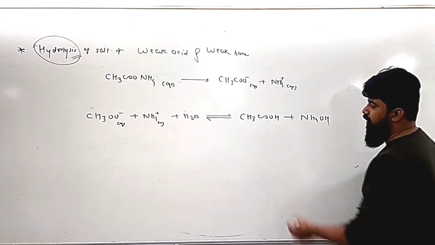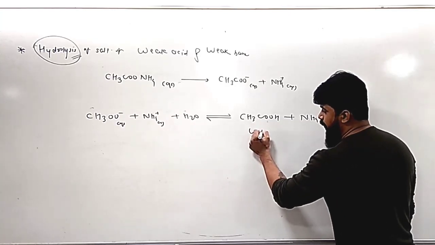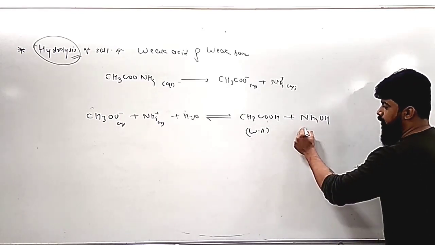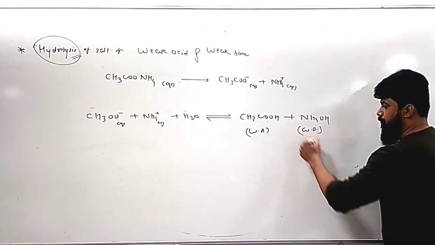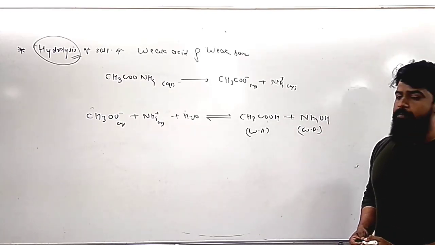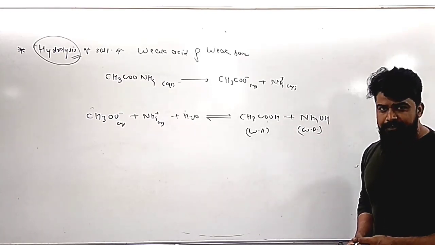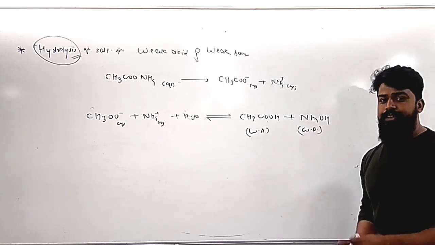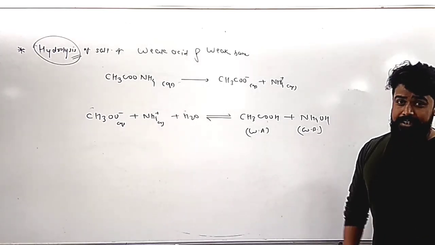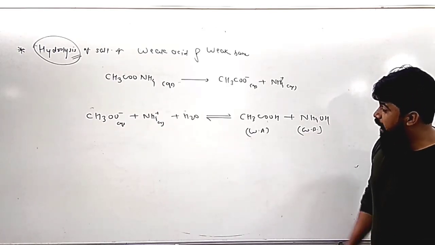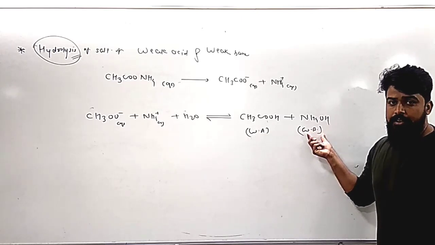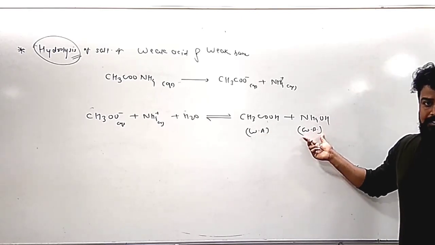But guys, the point is that acetic acid is a weak acid and ammonium hydroxide is also a weak base. In the earlier examples, we saw that the weak component remains undissociated and the strong component dissociates, due to which the solution becomes acidic, basic or neutral. But here both the acid and the base are weak in nature. So what is the outcome of this solution?